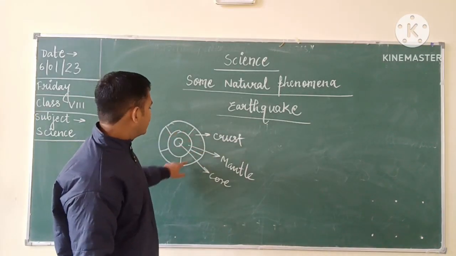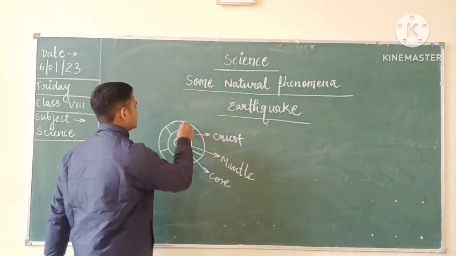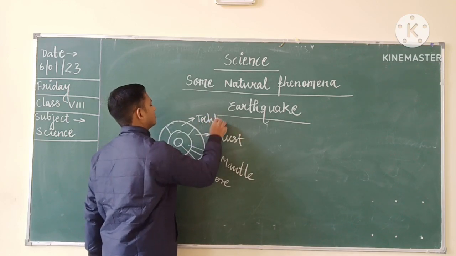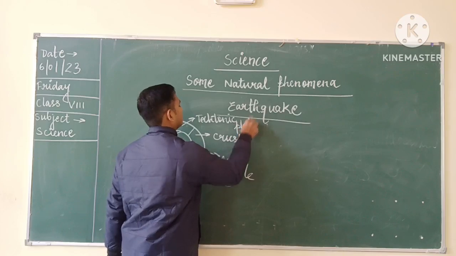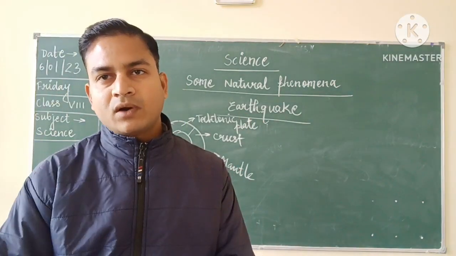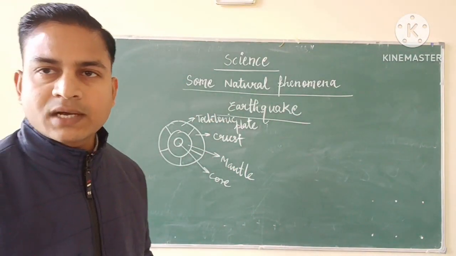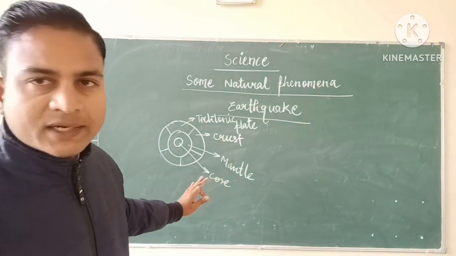And each part of the crust is called as tectonic plate or the plate tectonic. So fragments of the crust or the discontinuous parts of the crust, they are regarded as the tectonic plates. So this much is clear to you. I hope you all are understanding.